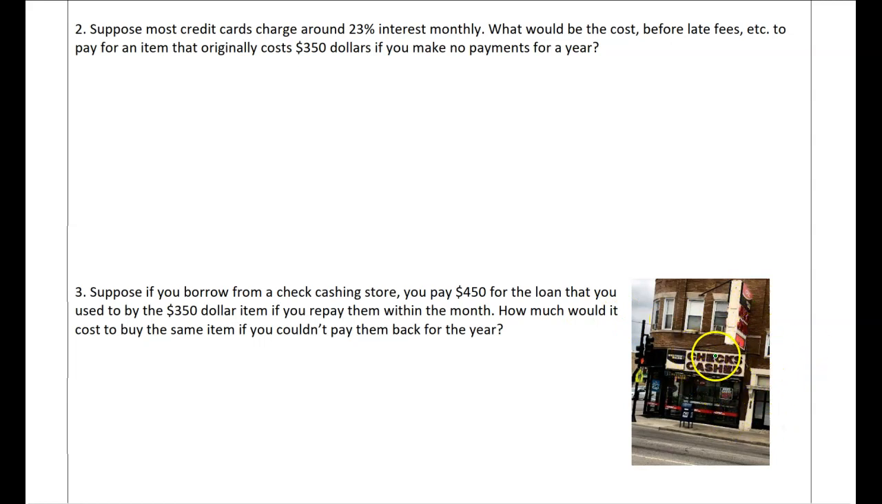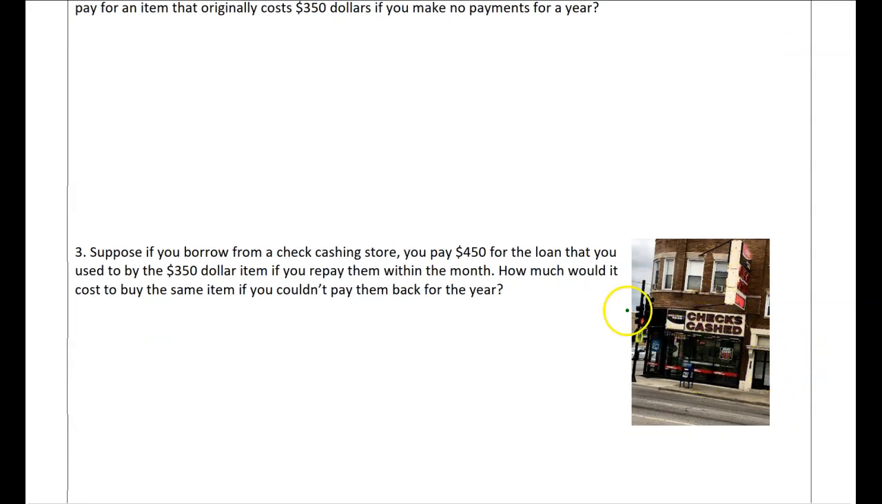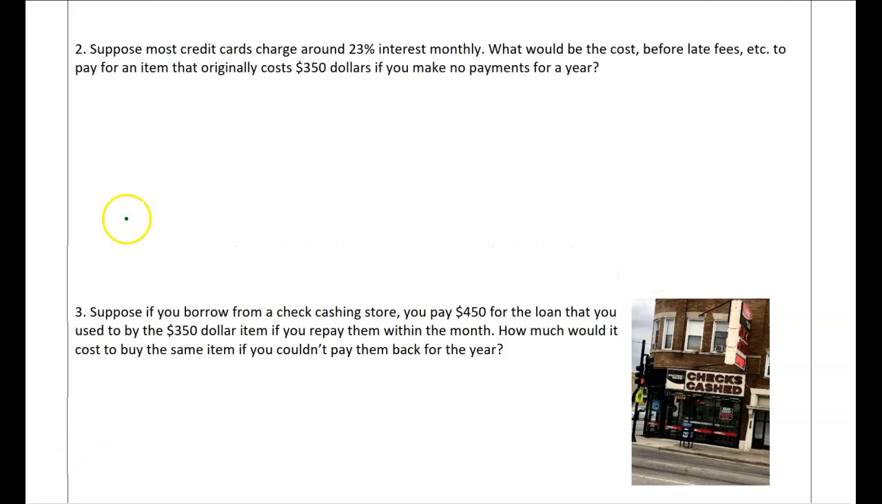All right, now we're going to consider my check cashing place. I chose this particular one, the one at North and Kimball, because I used to live over there. So we're going to compare borrowing on a credit card, which is still expensive, to borrowing from one of these stores using an exponential function. These are going to be the models that you'll use to do your delta math and all that.